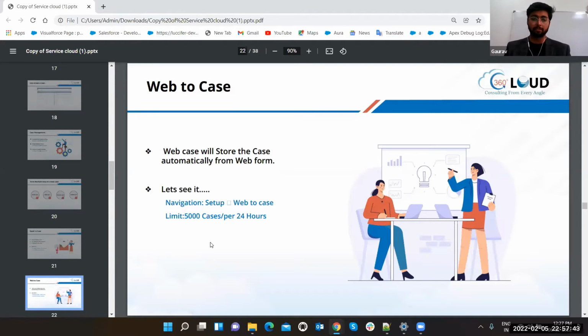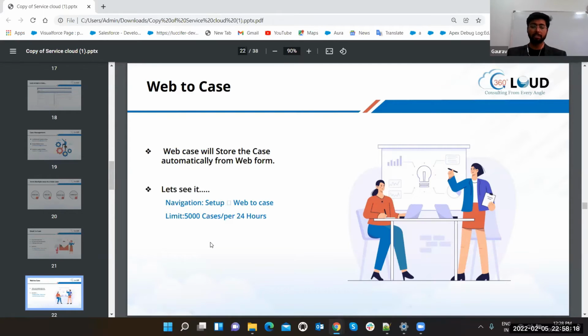Web to case functionality. What is this now? Web to case will store the case automatically from a web form. Now, web to case can be done in multiple ways. One scenario, you can create your web to case, which I'm going to show you. And the second scenario is you can create a custom web page. Like normally a demand comes from a person like, okay, this is web to case, or there is also web to lead, and I want a custom form through which I want to get the lead, or I want a custom form with this and this requirement through which I want to get a case, right?